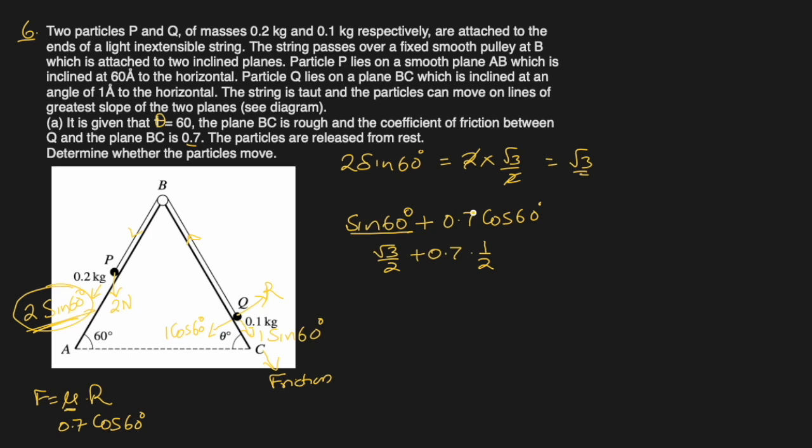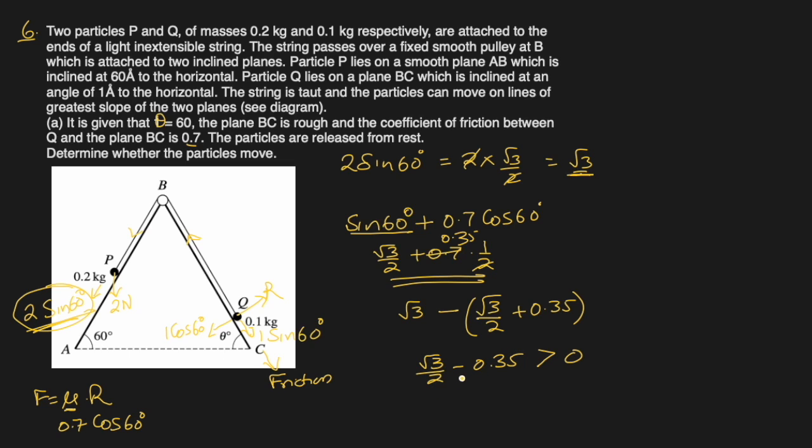So this minus this should be more than 0. So we will write square root 3, this one, minus square root 3 over 2, this can cancel, 0.35 plus 0.35. So square root 3 minus square root 3 over 2, half of it will be square root 3 over 2, minus 0.35. Okay, is it greater than 0? Let me do it mentally. You can check your calculator.